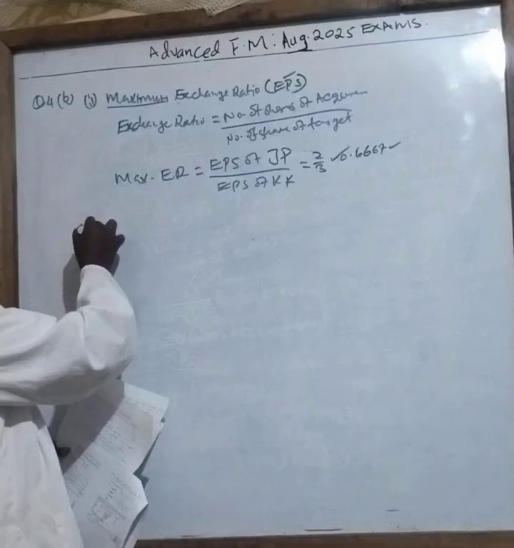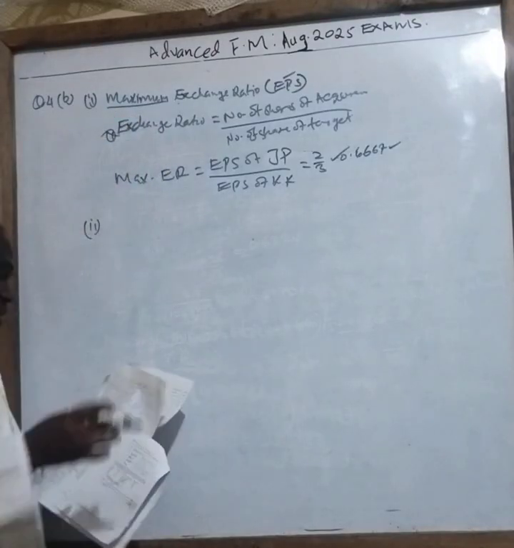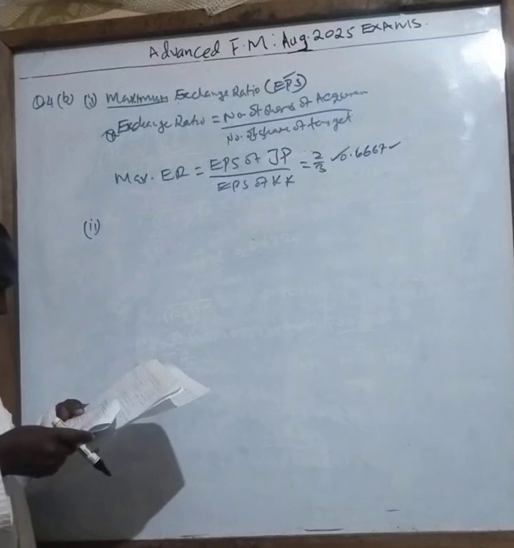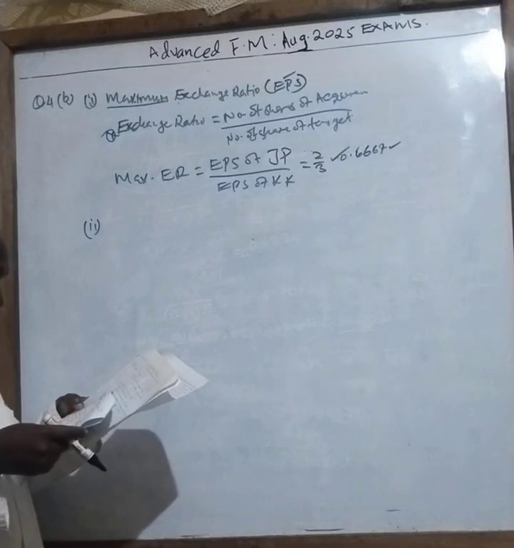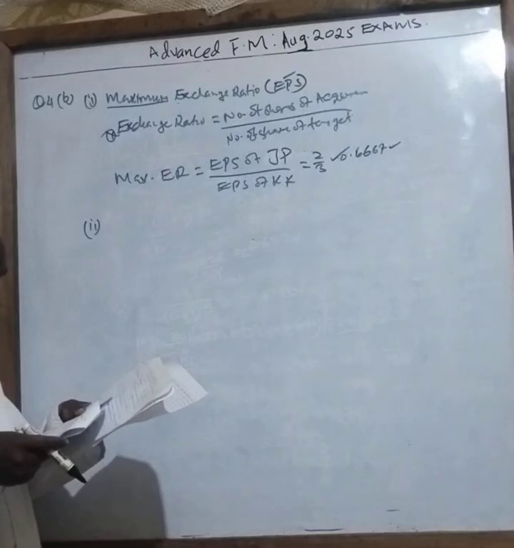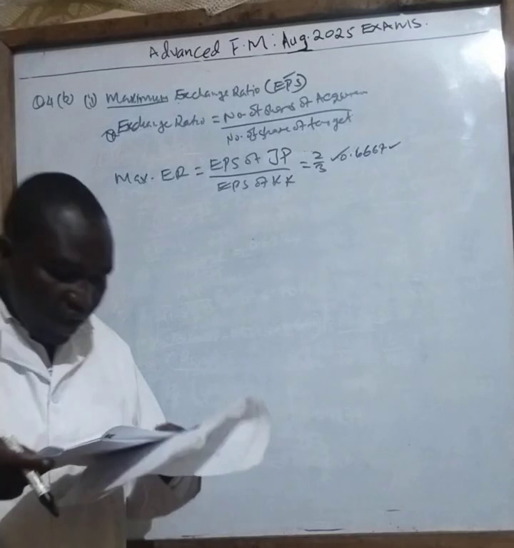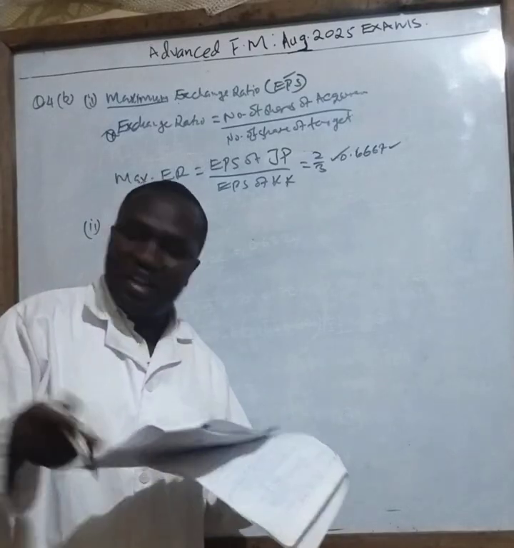Roman 2. KK Limited's post acquisition EPS, assuming the companies agree on an offer price of 45. Very simple work.